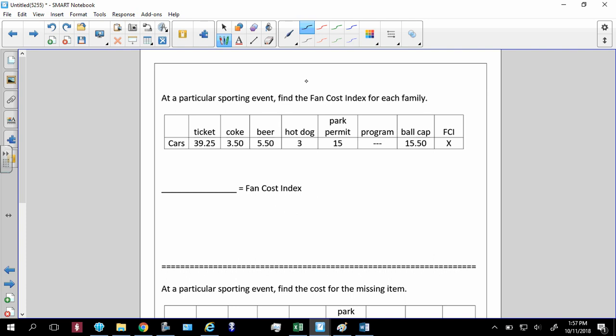All right, at a sporting event, remember it's a family of 4. Tickets 4, Cokes 4, beers 2, hot dogs 4. 1 parking pass needs 2. Now this 0, oh, I'm sorry, I just said it. This right here just means it's a 0. That's a 0. Ball caps is 2, equal to X.